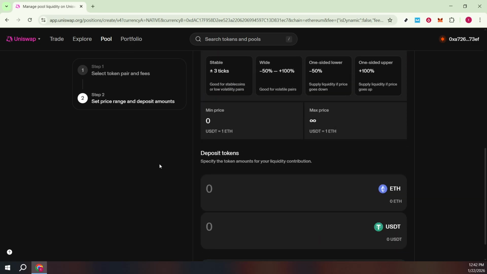Review your inputs, ensure everything looks correct, and follow the on-screen prompts to wrap up. That's it. You've set yourself up to provide liquidity on Uniswap.